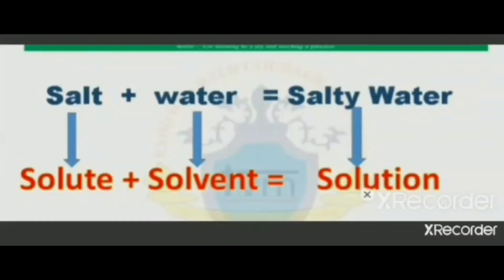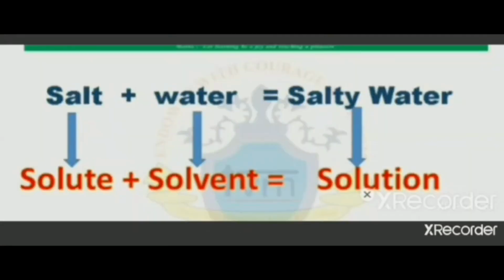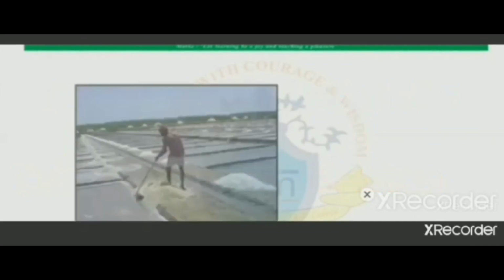Now we'll do the same experiment with the salt. We'll take one teaspoon salt and add it into the clean water and then we have to stir it. Salt dissolves in water, it tastes salty. When we add salt to water, we'll get salty water. That is, the taste of the water becomes salty. Here, salt is a solute and water is a solvent. And the mixture of salt and water is called solution, right?